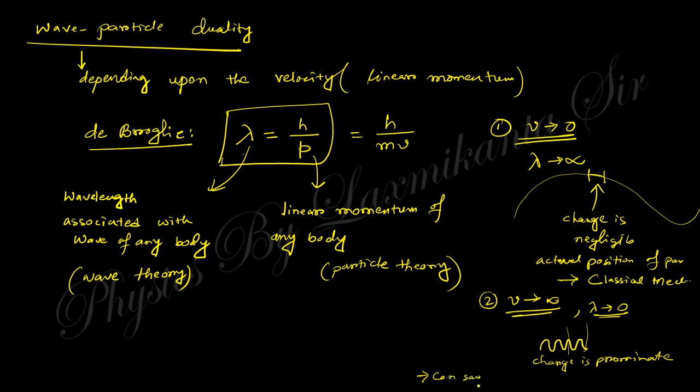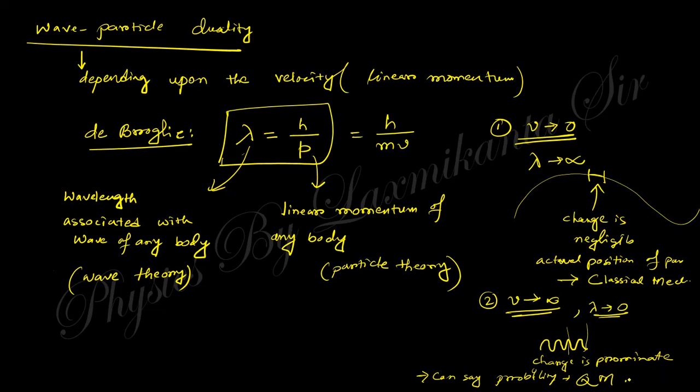You can say probability, and this is nothing but probability. So this is nothing but quantum mechanics. So I think you understand the basic difference between classical mechanics and quantum mechanics. In classical mechanics, you can say the accurate position where the velocity tends to 0 and the wavelength tends to infinity in terms of de-Broglie hypothesis.